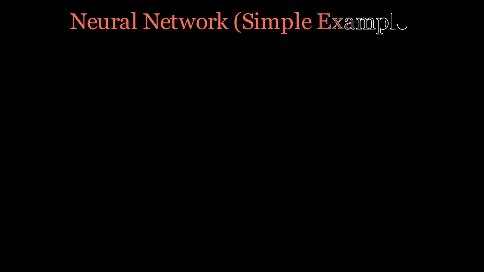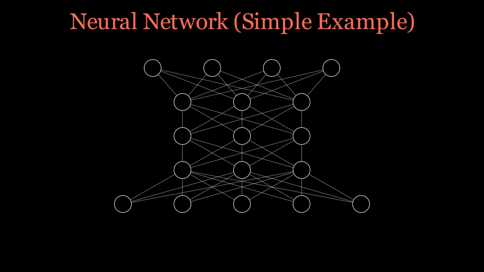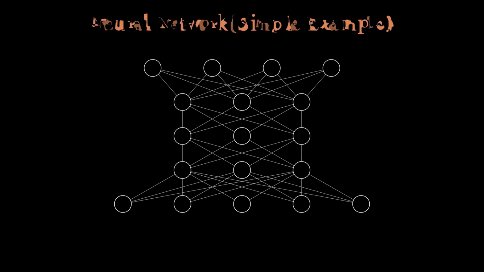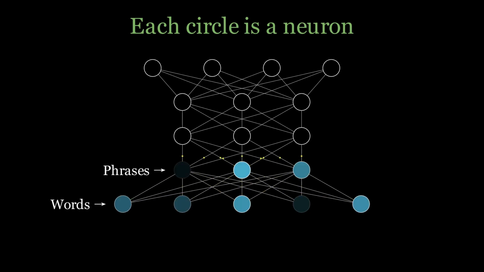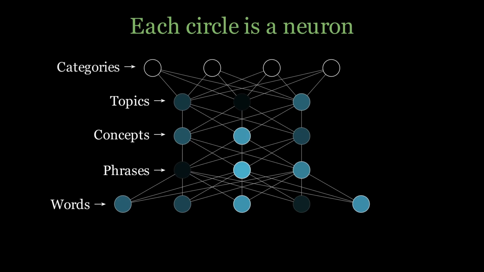And that's also the essence of how neural networks work. A neural network has many layers of nodes. Each node is called a neuron. The lower layers detect words and phrases. The upper layers detect concepts, topics, and categories. The neural network itself doesn't name topics or concepts, but they're often intuitively recognizable to humans.